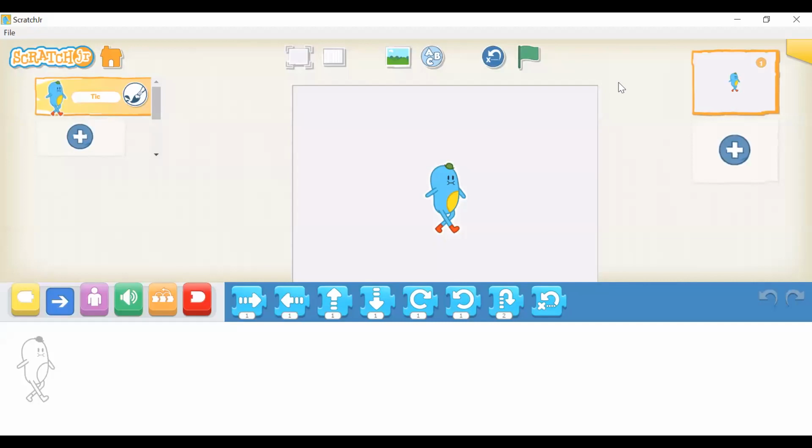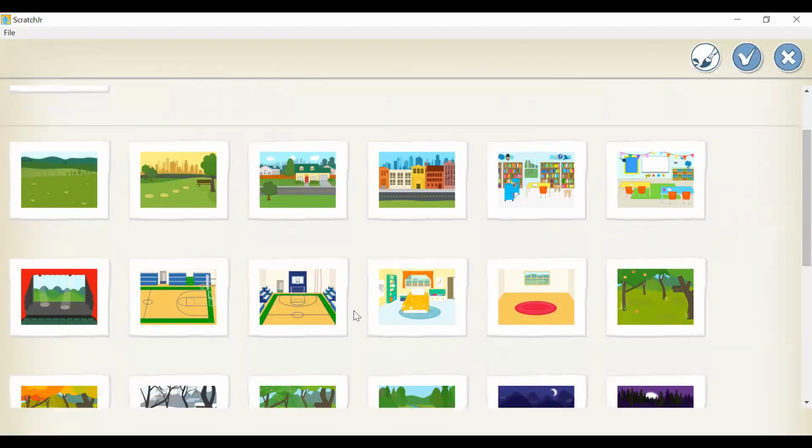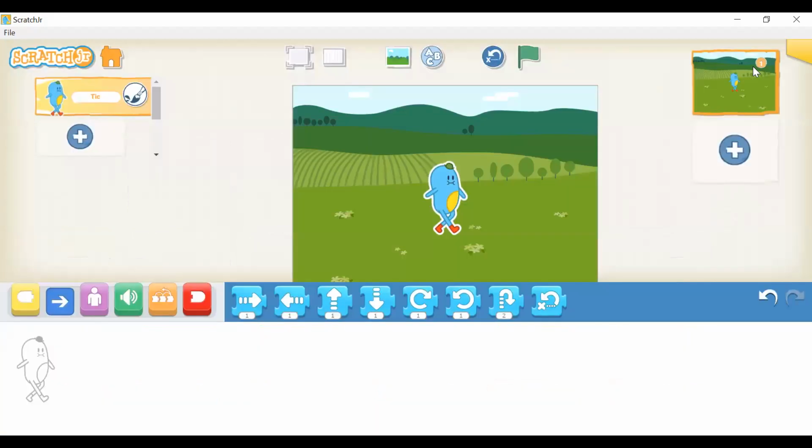First, let's select our background. Click on this image over here and you'll see many backgrounds. Let's choose this empty farm background. Since this is a car game, we can get rid of this character.